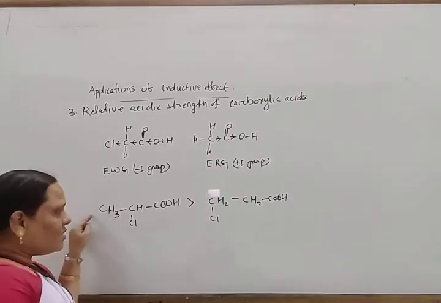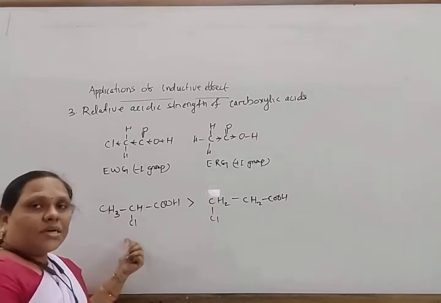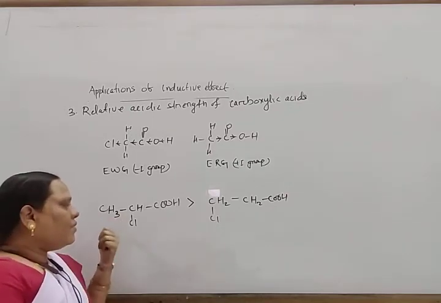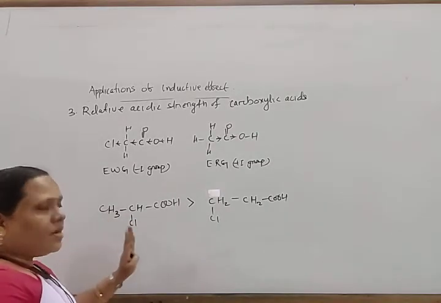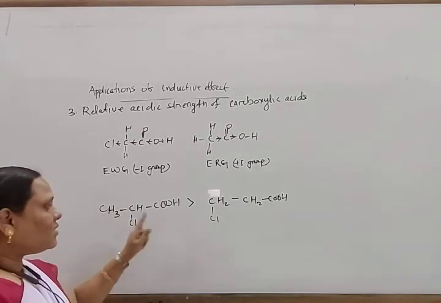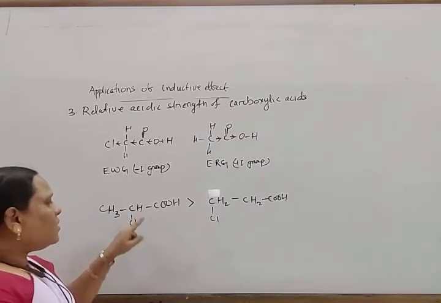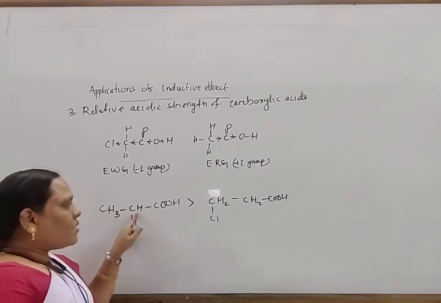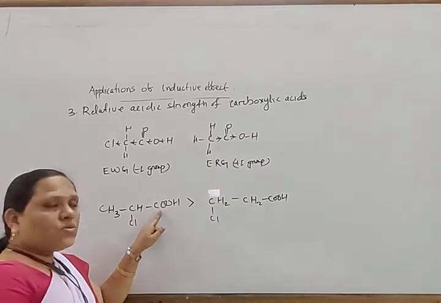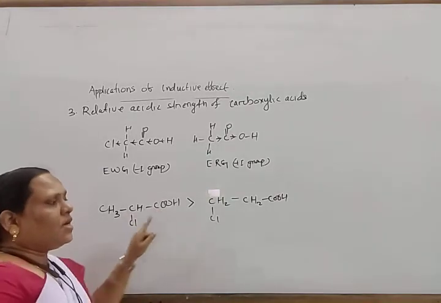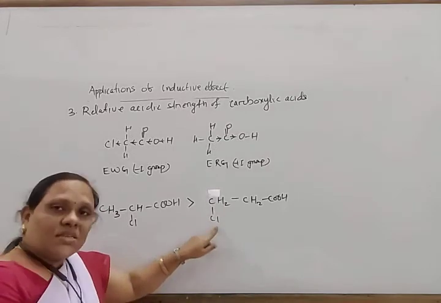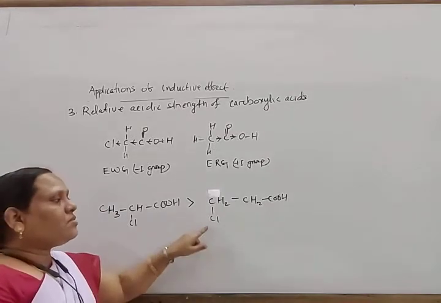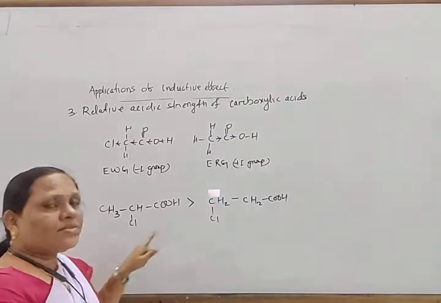Here the Cl is at the alpha position, directly attached next to the COOH, and there it is at the beta position, at more distance. So here there is less inductive effect, and in this way this one is less acidic than this.